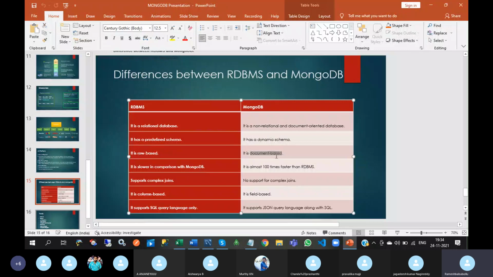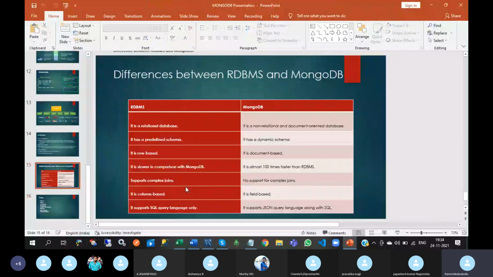RDBMS is row based, and MongoDB is document based. RDBMS is slower than MongoDB; MongoDB is almost 100 times faster than RDBMS. RDBMS supports complex joins, while MongoDB does not support complex joins. It is a field-based approach. RDBMS supports the SQL query language, and MongoDB supports JSON query language along with SQL.